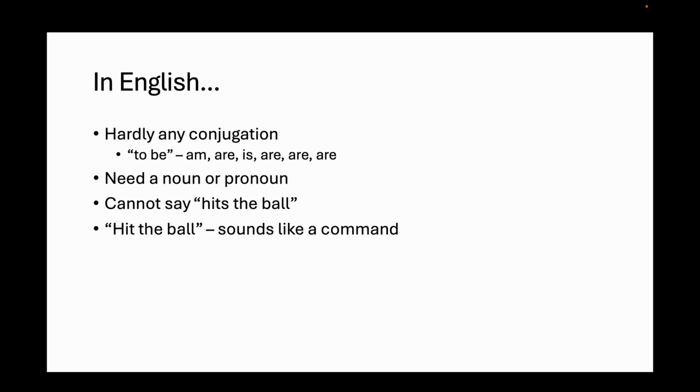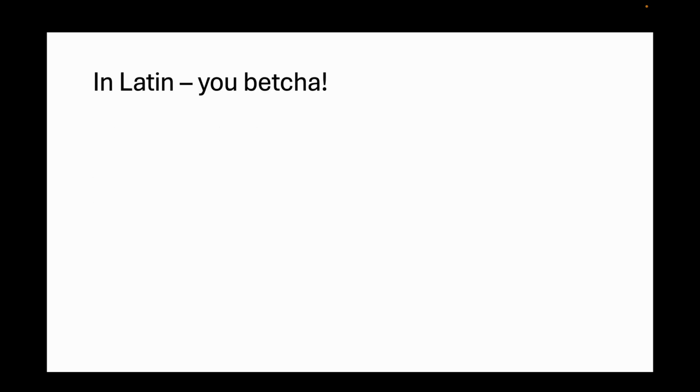Okay, we said that. Let's skip right through that useless slide. So how about Latin? Will Latin have something with its verbs similar to how it does with the nouns? Remember, in the nouns, all the case endings change depending on what function the noun is in the sentence, subject, object, etc. Well, you betcha. Latin, of course, changes the endings of its verbs. That's what we mean by conjugation, right? Remember, with nouns it's called declension, and with verbs it's called conjugation.